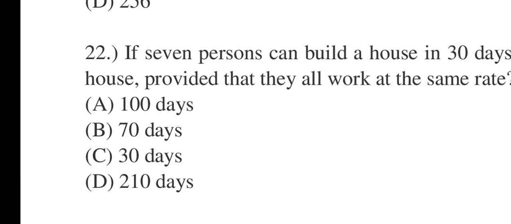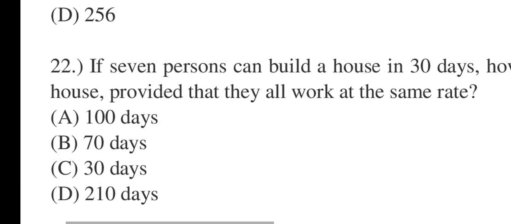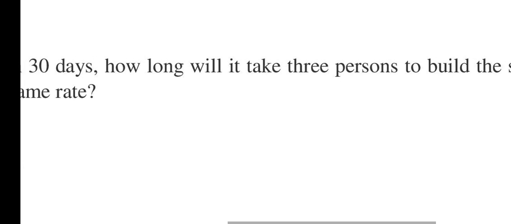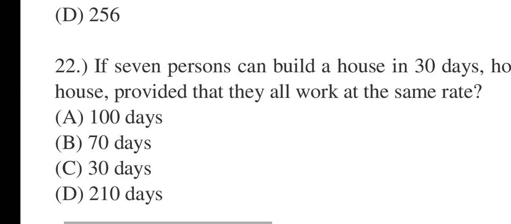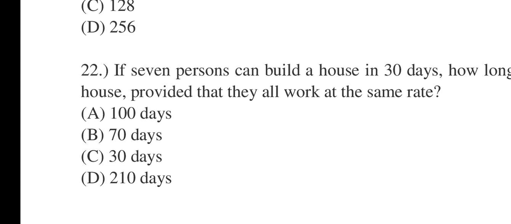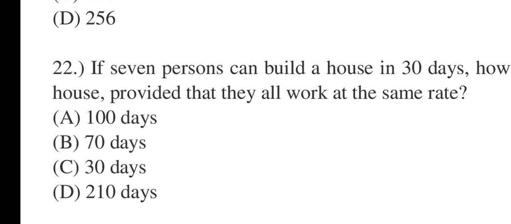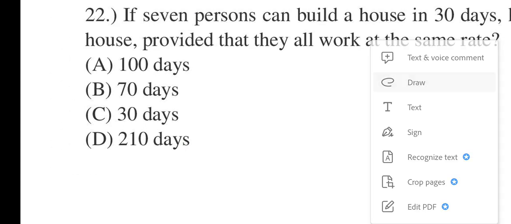22 says, if 7 persons can build a house in 30 days, how long will it take 3 persons to build the same house, provided that they all work at the same rate? 100 days, 70 days, 30 days, 210 days. 22, it will be 210 days.